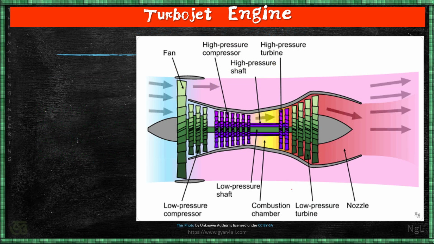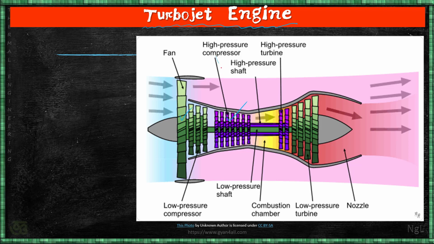Now, today we are coming to the next topic, that is turbojet engine. You look at the term turbojet. So there will be two effects. One is the jet effect. Definitely jet will be there, and turbo means there will be one turbine. So you can look at the diagram. There are two colors used, one is green and another is this pink type color.